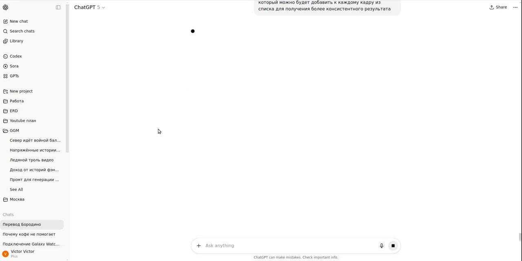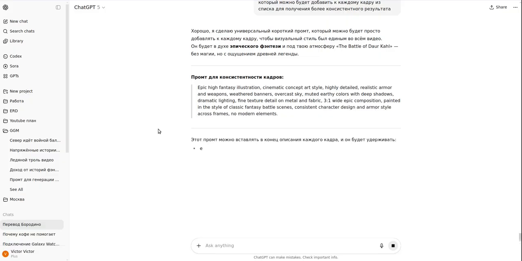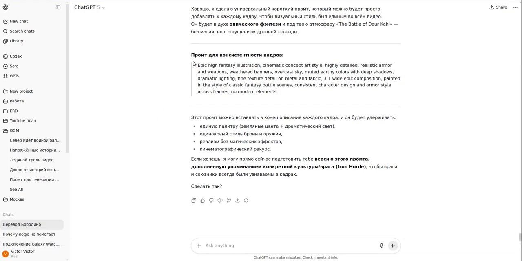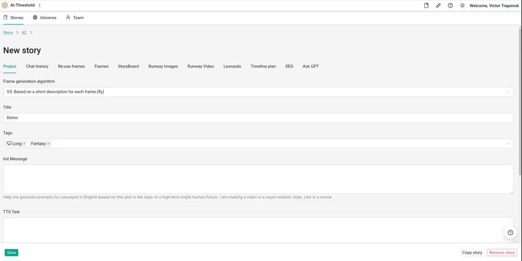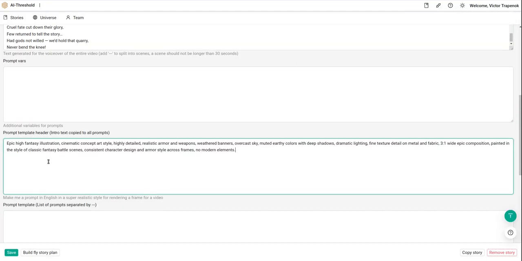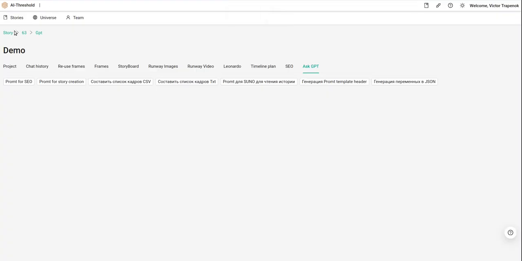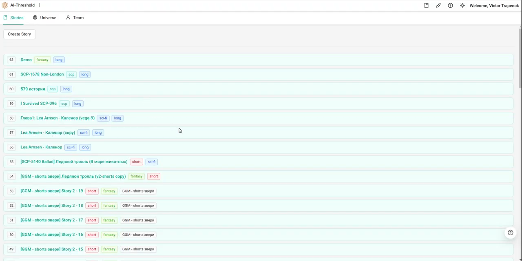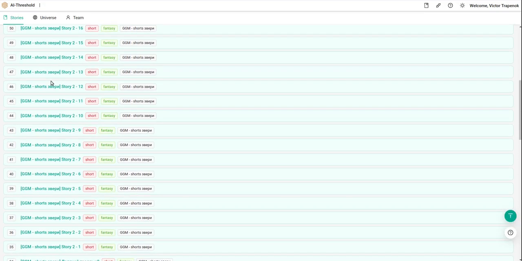Not all things are translated because I was hired when I did this project. I did not have a lot of time for this. We'll try to copy from template header. Also, I can take existing templates header from previous stories because it's already nice. Select the story.